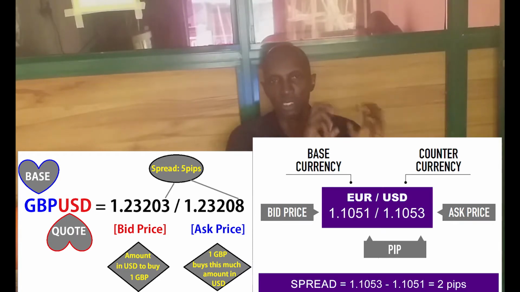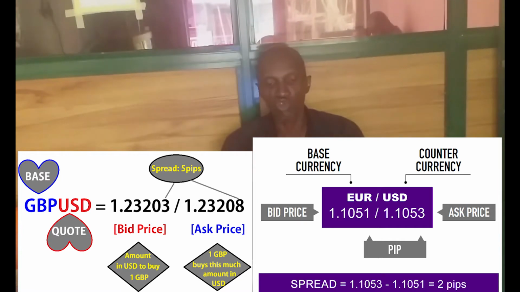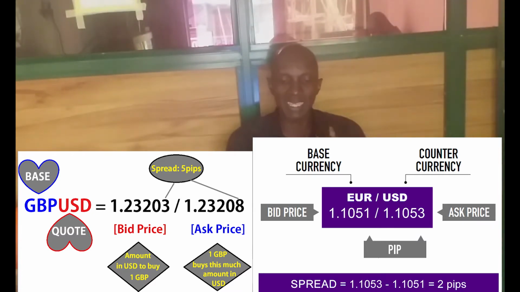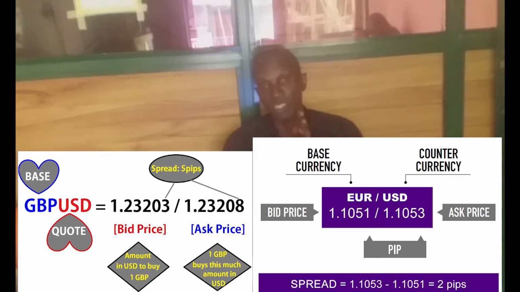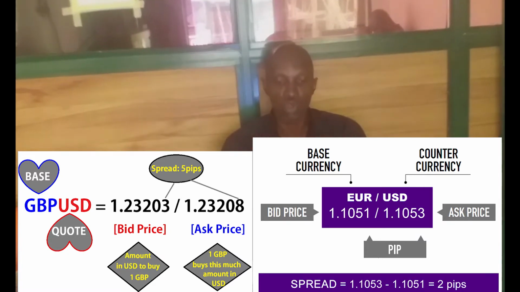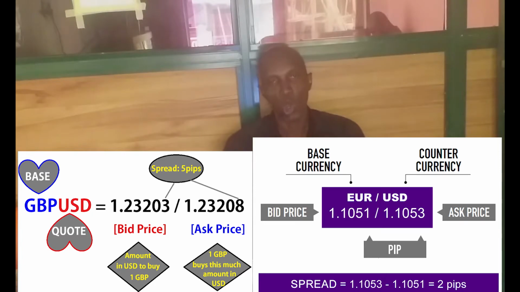The first currency in the pair is the base currency. Most times it is the currency with the strong value, the strong economy. The second currency is what we call the quote currency or the counter currency.